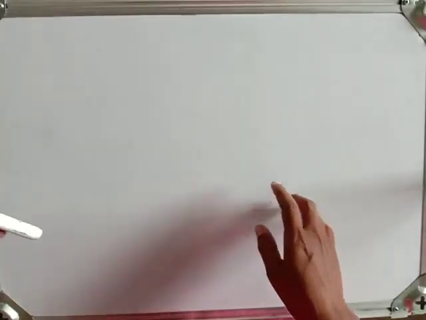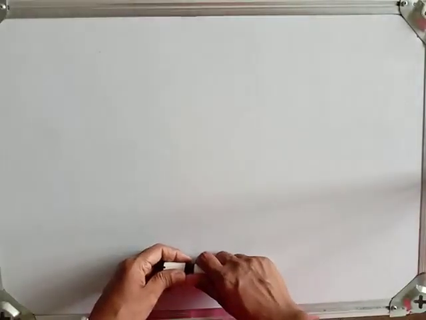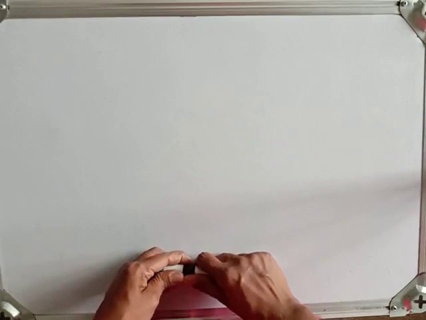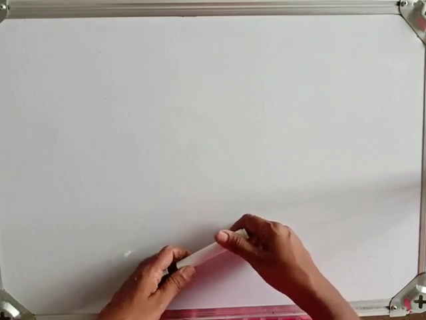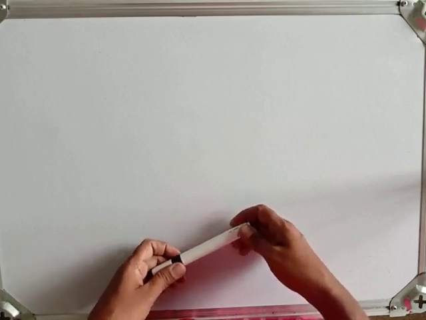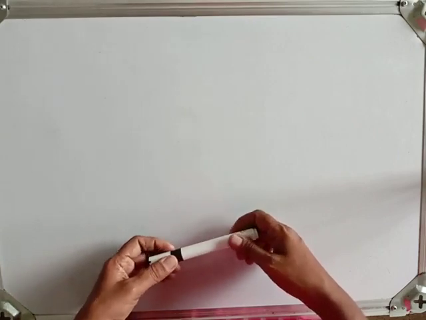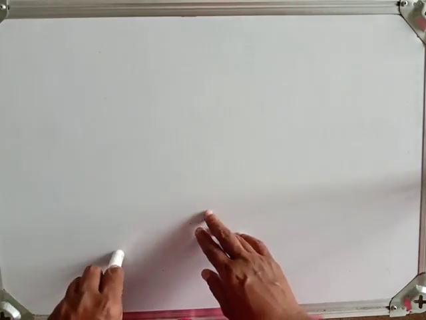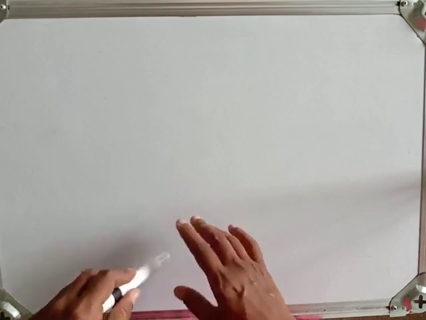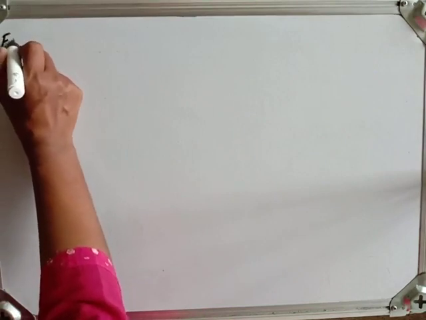Hello students, now in the previous video we have seen all the types of measures of central tendency according to our syllabus. That is, one is a mathematical measure of central tendency, that is arithmetic mean, and the other two are the positional measures of central tendency, that are median and mode. For all types of series, we have also seen how to determine median and mode graphically, and the merits and demerits of all of them. Now let us see a relation between them, and the relation between them is known as an empirical relation.